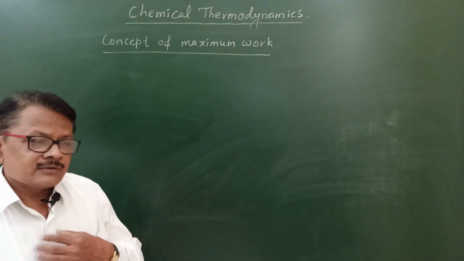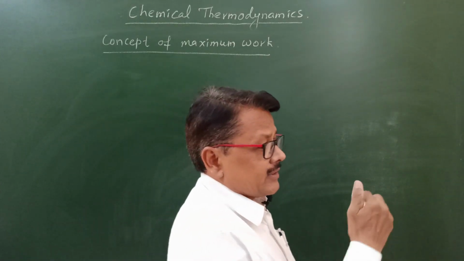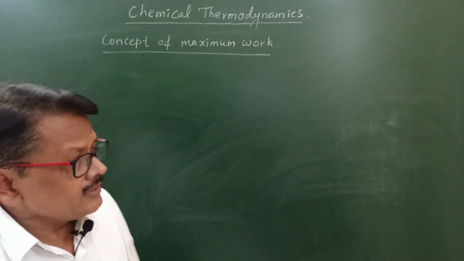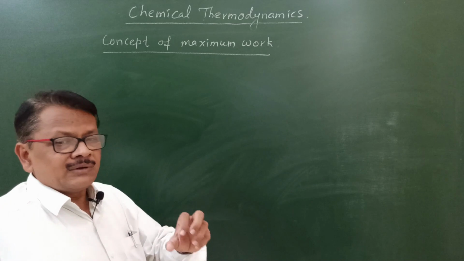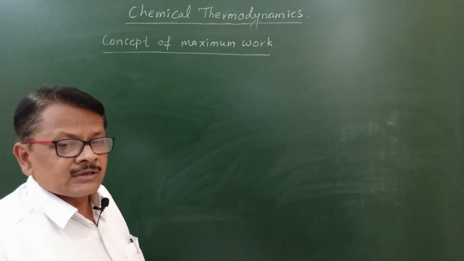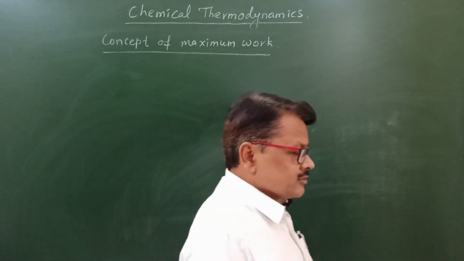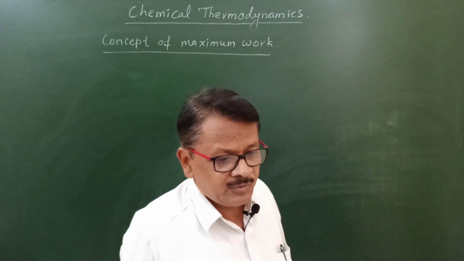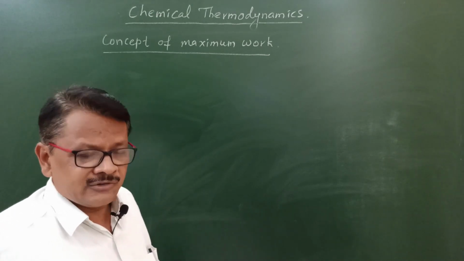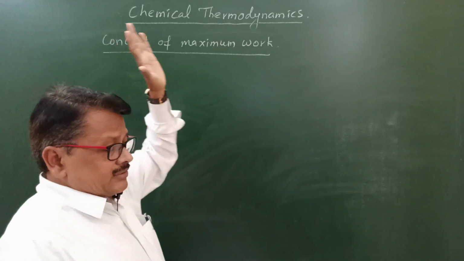In this concept, we have to see when maximum work done is obtained. We know that in simple work, we saw the formula W is equal to minus P delta V. Here P is the external pressure applied on the piston. And maximum work is obtained